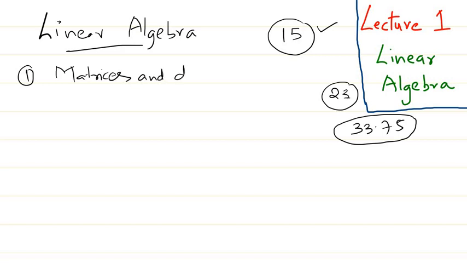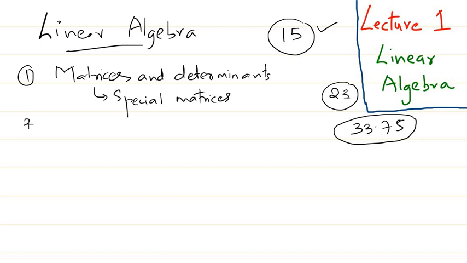There have been a lot of questions based on determinants in the previous JAMs, and also a lot of questions regarding the special matrices. Special matrices in the sense I meant symmetric matrices, Hermitian matrices, orthogonal matrices. There are many kinds of special matrices. We'll discuss everything in detail.